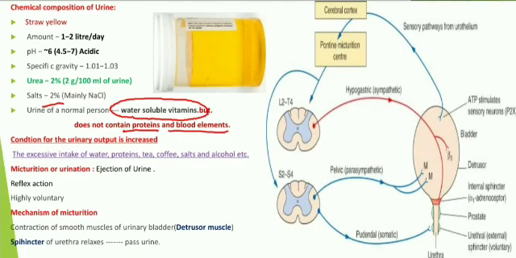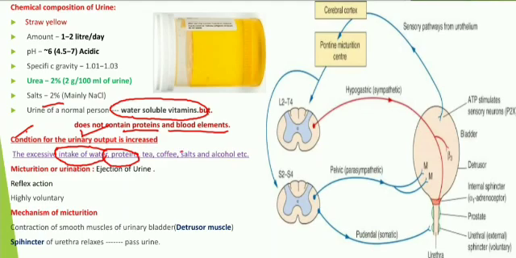Next one, the output of urine depends upon various factors. One is, if you take excess water, automatically urine output is more. If you take proteins, it also leads to more urine output. Why? Because proteins are made up of amino acids. When these amino acids go through different metabolic activities, it can cause deamination, meaning the radicals of amino acids get released, and it can lead to more formation of urine. So intake of more protein may increase the urinary output.